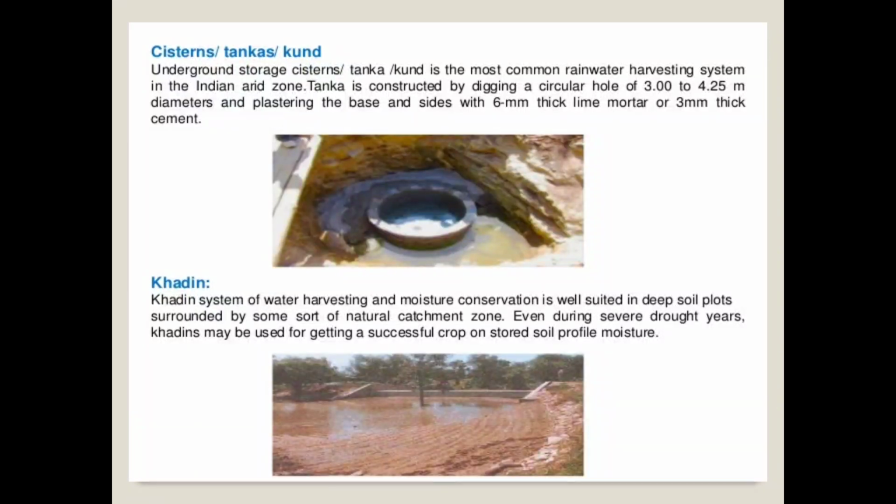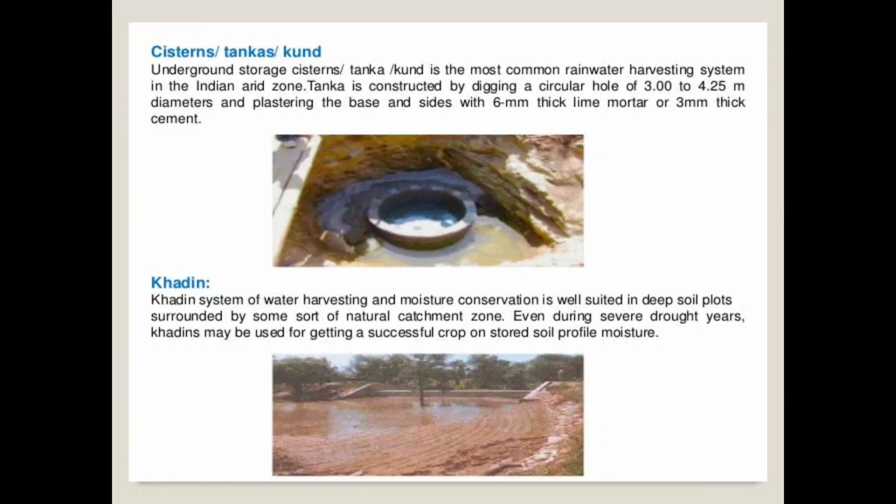This tanka is constructed by digging a circular hole of 3 to 4.25 meter diameter, and the base and sides are plastered with 6 millimeter thick lime mortar or 3 millimeter thick cement. So this is the first water harvesting structure, the cistern, tanka, or kunda. Then the next one is the khadi.